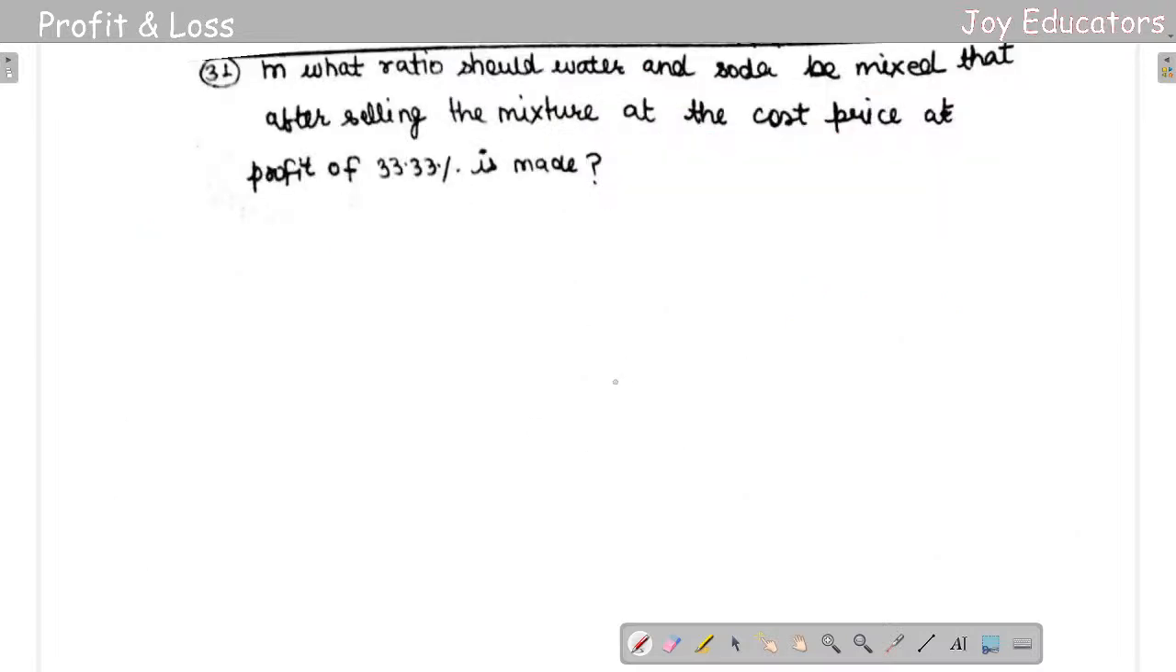So in what ratio should the water and soda be mixed that after selling the mixture at the cost price, he gets a profit of one third. Okay, super question, right? Simplest question and super duper question. So it's going to be simple. So let us take water here. Let us take soda here.